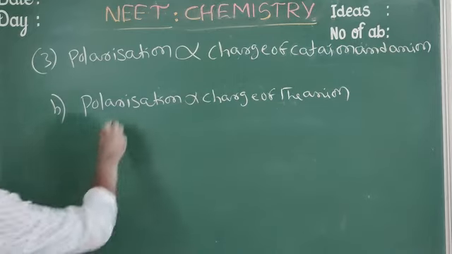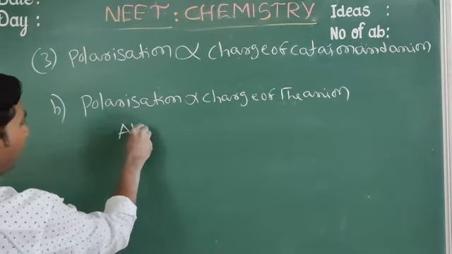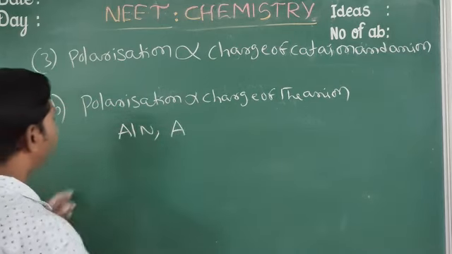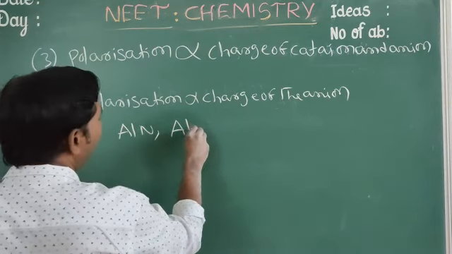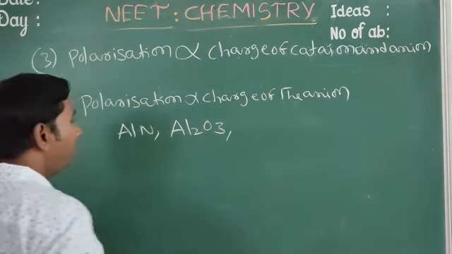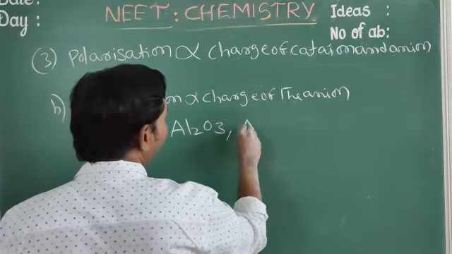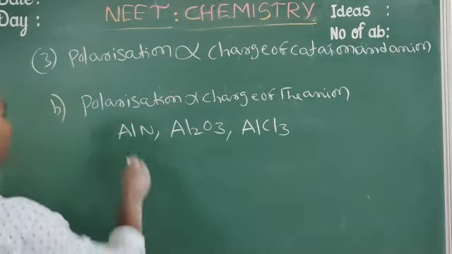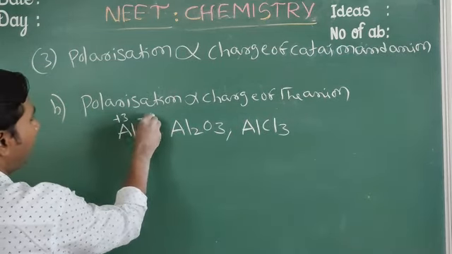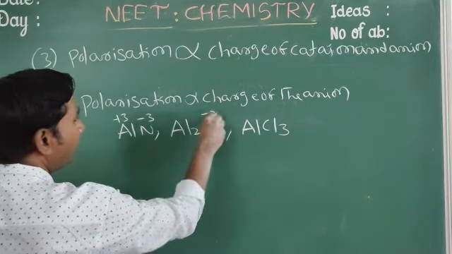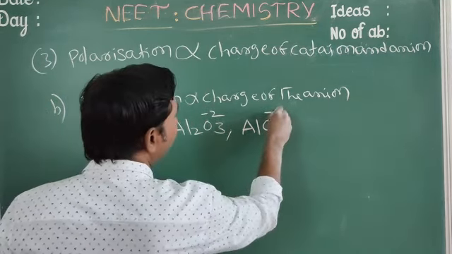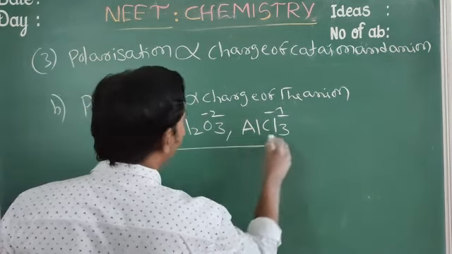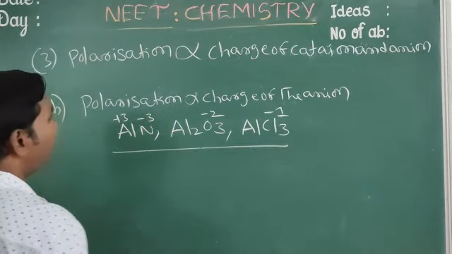Okay, for example, aluminium nitride, aluminium oxide, aluminium chloride. Here nitrogen charge is -3, here oxygen charge is -2, here chlorine charge is -1. That means the charge increases from right to left.